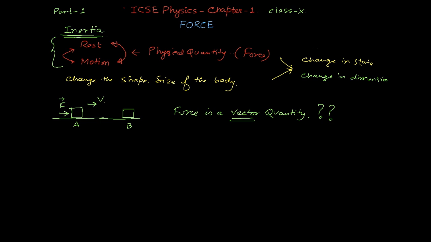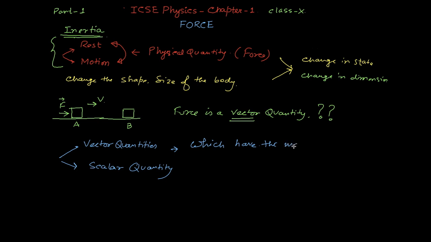There are two types of quantities: one is vector quantities, and another is scalar quantities. A vector quantity has magnitude plus direction, and a scalar quantity has only magnitude. I think you know all these things.